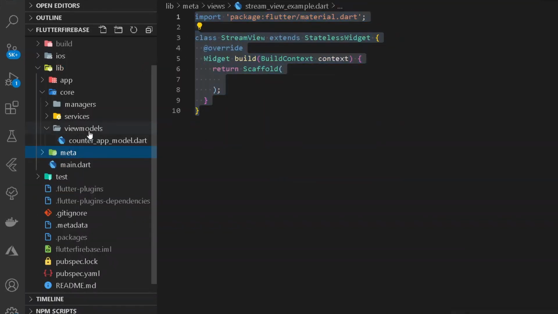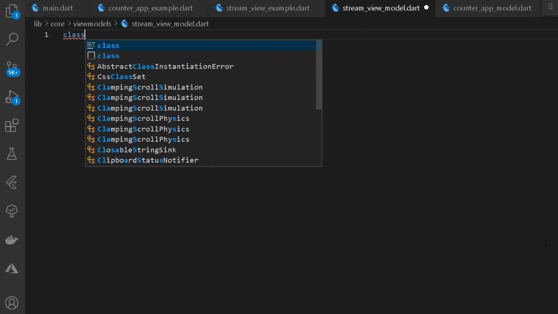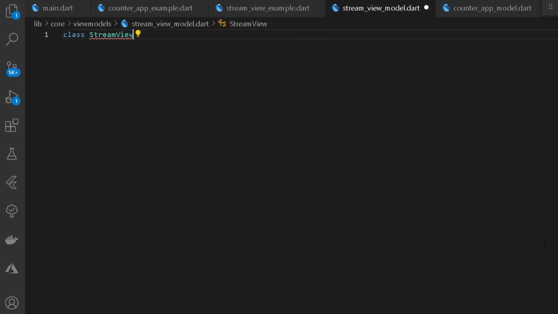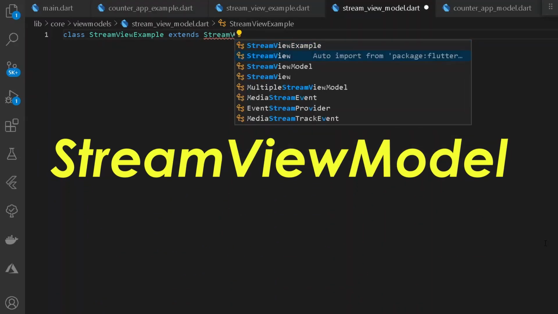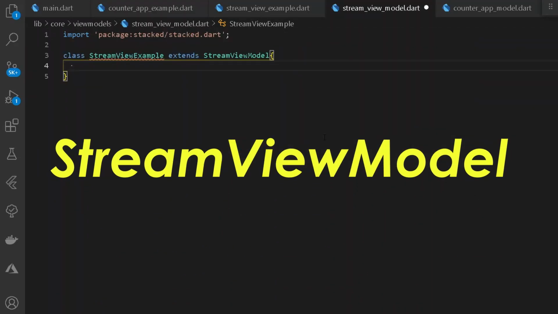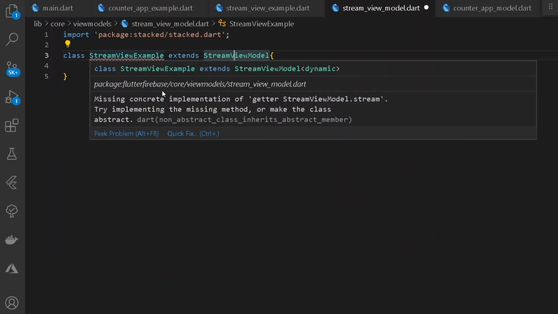So we can go back under our view model and create a new file. Here I shall be having a new class of stream view example. It shall be simply extending not base view model but a new model of stream view model. Easy thing. The following thing is auto imported from stacked. So the following stream view model shall be helping us in managing all of our streams in a very awesome way. Hovering over a red line, it shall be requiring a missing override.